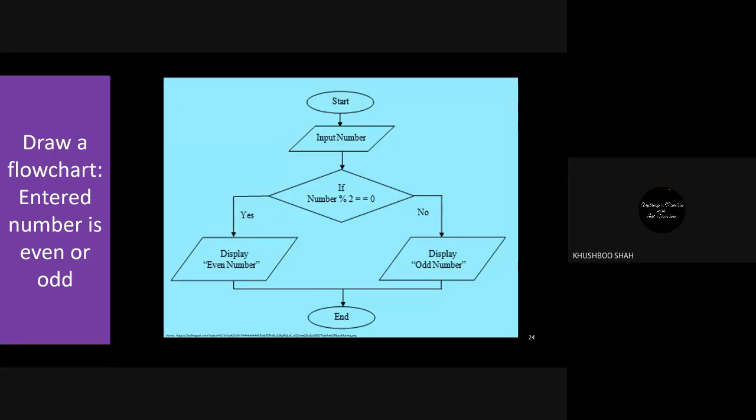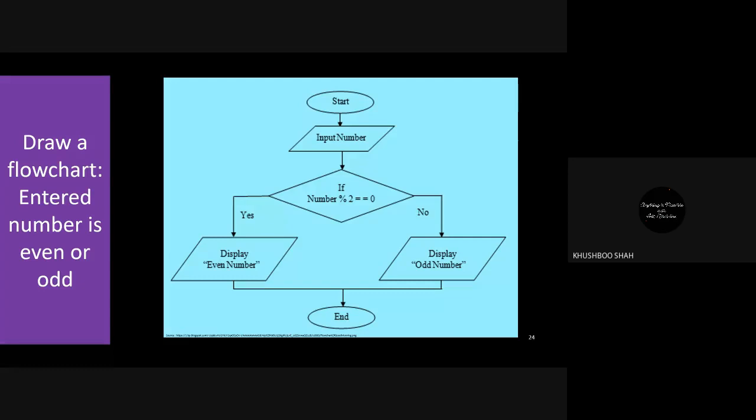Algorithm was asked and they draw the flowchart, because flowchart is comparatively easy. Okay, so you have to write an algorithm. How to write? Step 1, step 2, step 3, step 4. That way you have to write.